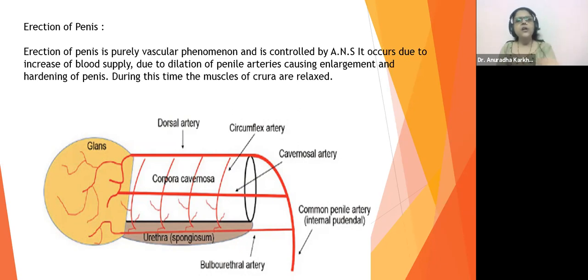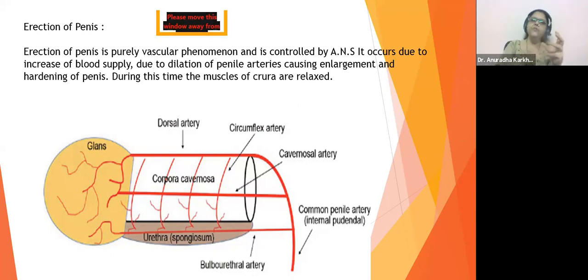Okay, so it's a purely vascular phenomenon, and it's controlled by ANS. What do you mean by the word ANS? What is ANS? Very good. Yes, very nice, Siddhika. Autonomic nervous system. Excellent. So it's controlled by ANS. It occurs due to increase of blood supply due to dilation of the penile arteries, causing enlargement and hardening of the penis. So what is going to happen? The sinuses will dilate. They will become large, and more blood will get filled into them.